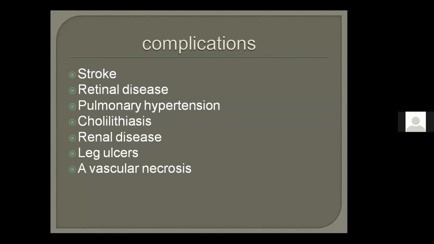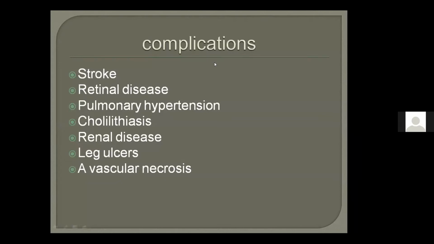Okay, so now we are proceeding to complications. These are the complications of sickle cell disease which are not exclusive to pregnancy. They can occur outside of pregnancy. So what are the complications if a woman presents with sickle cell disease? As you know, it is an inherited disease, so it will be from the very start of her life. Most of these complications, especially in HBSS, are present.